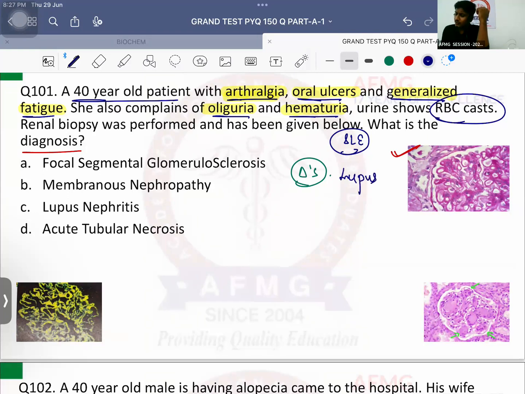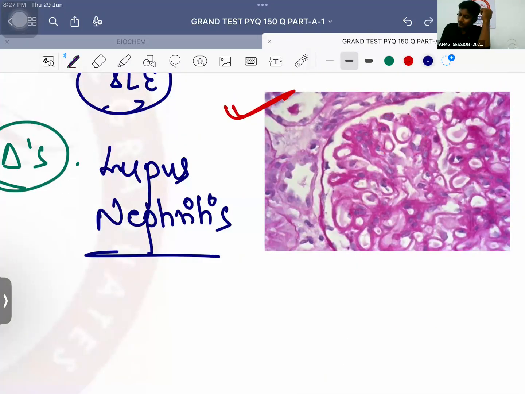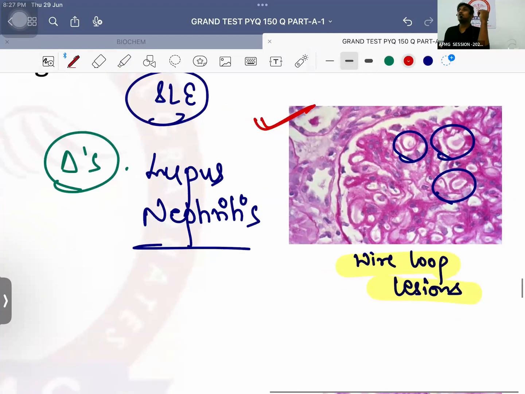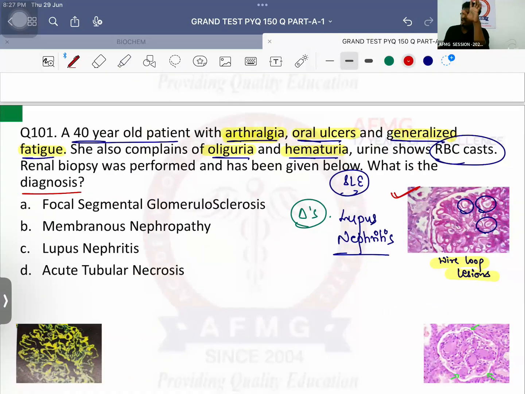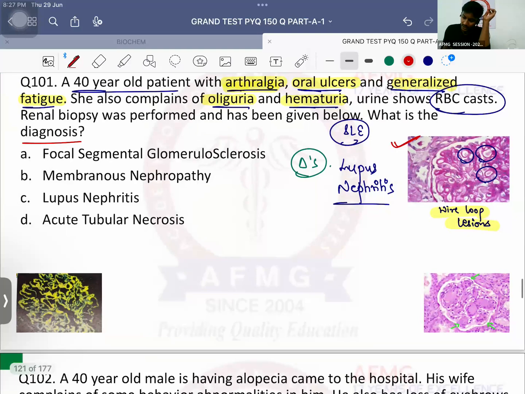So in a case of lupus nephritis, definitely on kidney biopsy, which kind of lesions are seen? Very good. You can see these, right? What are these, everyone? These are nothing else but the wire loop lesions. So wire loop lesions on kidney biopsy are suggestive of lupus nephritis, which is nothing but renal involvement in systemic lupus erythematosus. Okay, important is that. No issues with this, anybody? Important. Immunofluorescence will show full house effect. Okay, remember this. So lupus nephritis should be the diagnosis. Drug of choice for SLE, steroids. Okay, that's important to be remembered.